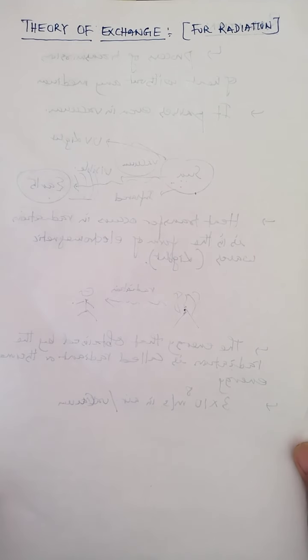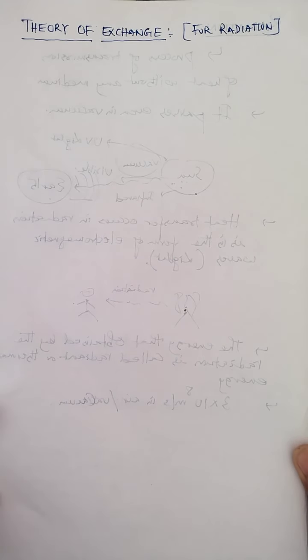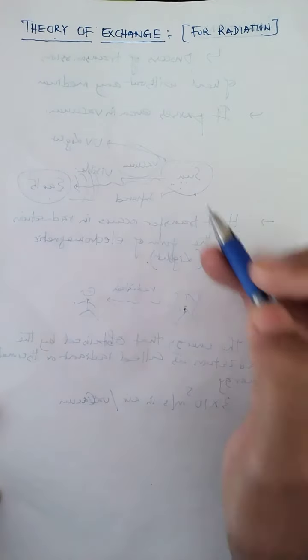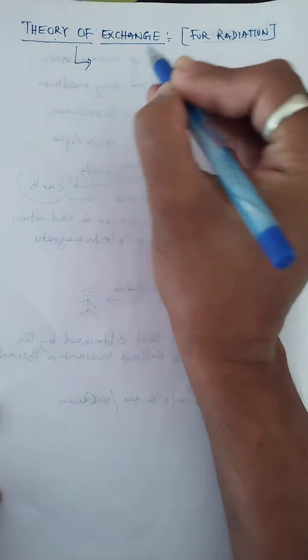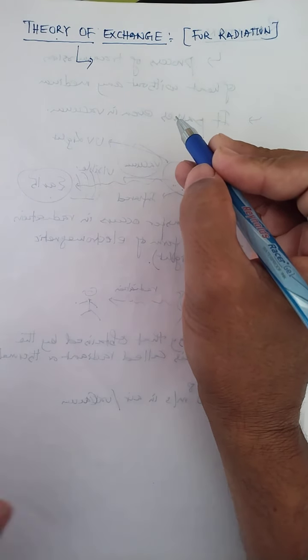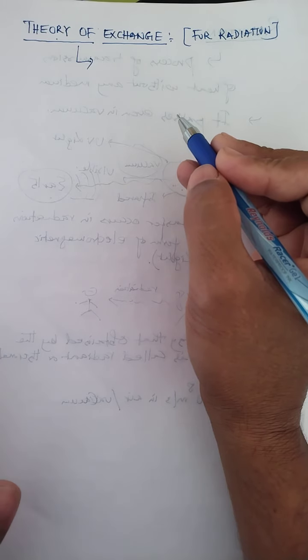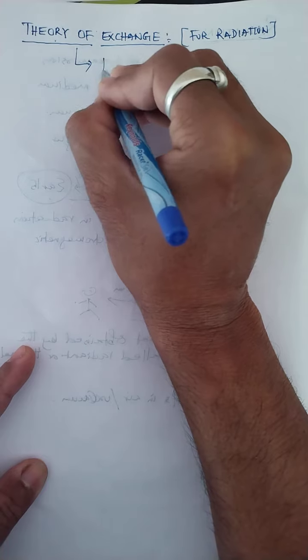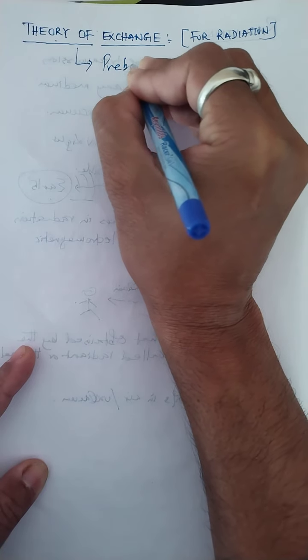Alright, dear children of class 11 science, we move again to the next topic related to radiation. As I said earlier, this is a theory which was proposed by Prevost, and this theory is called the theory of exchange. This theory of exchange is for radiation. In the last YouTube video, you learned what radiation is.